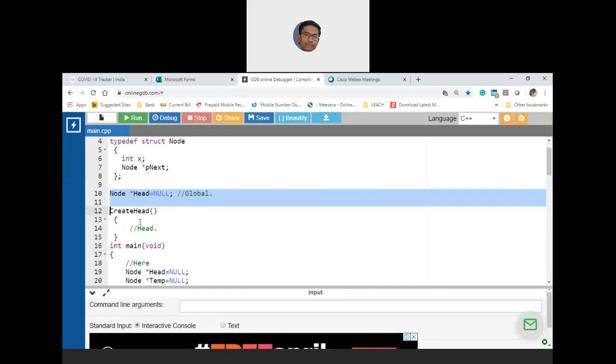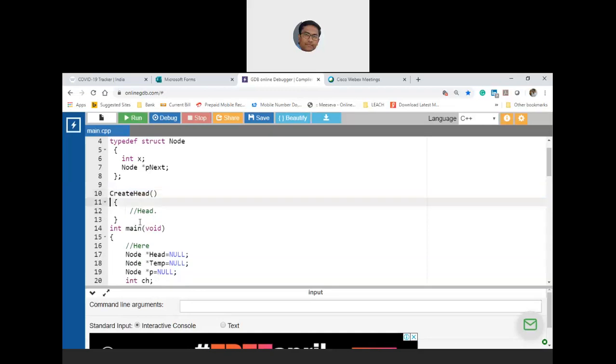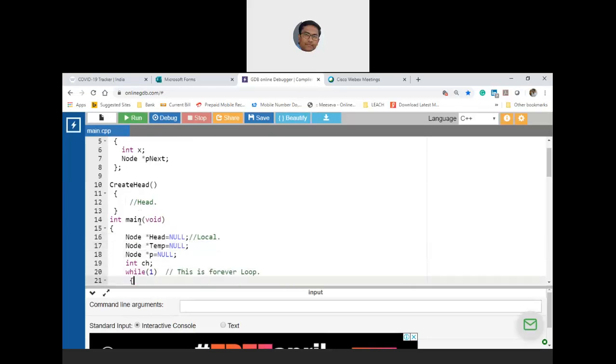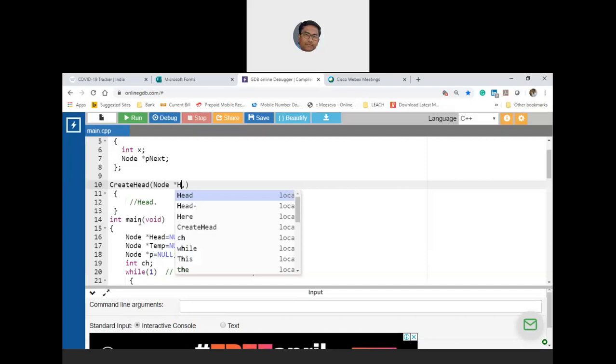Yes, sir. Next, approach 2. In the second approach, you define the head node as a local. But when you do that, you cannot blindly assume that every function will get the head node unless you pass it. So what is that argument type? Node star. Let us assume H.